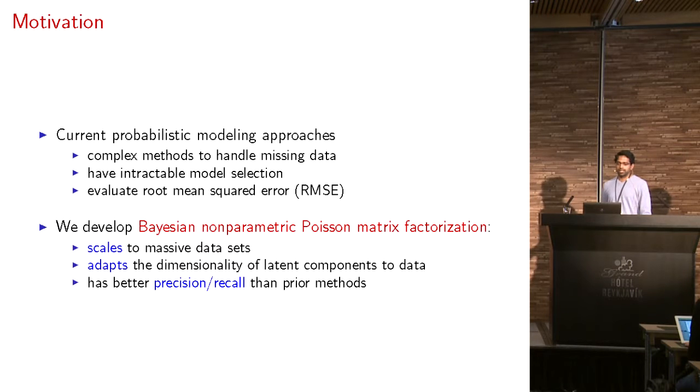So what's the current state of the art? There are a lot of probabilistic modeling approaches, but they have some limitations because they use complex methods to handle missing data. By missing data, I'm referring to the data in the user-item matrix that's not observed. And they often have intractable model selection. You have to specify the latent dimensionality, for example, in matrix factorization, and repeatedly run these models with different settings of that latent value. And frequently, we've been seeing in the literature that they evaluate root mean square error. But as I've just motivated, you might be more interested in top-N prediction.